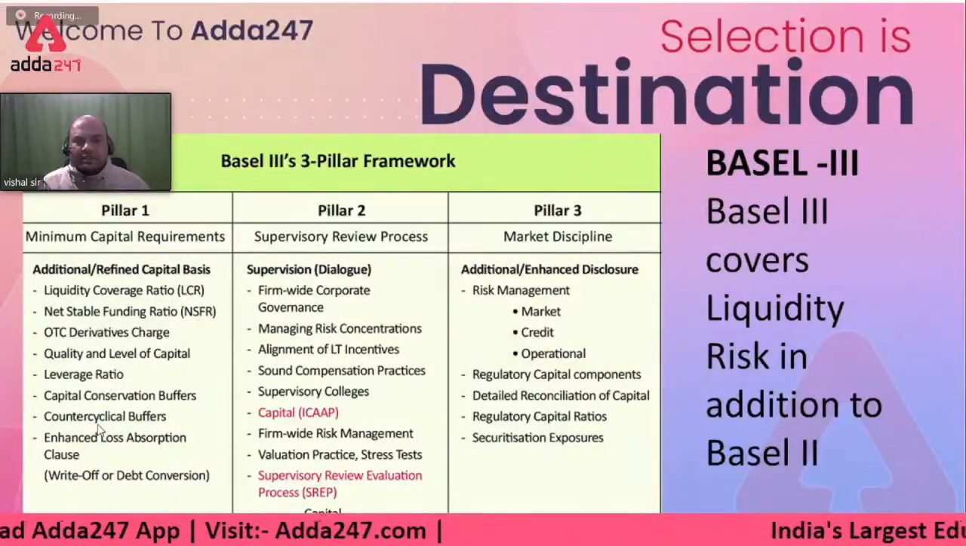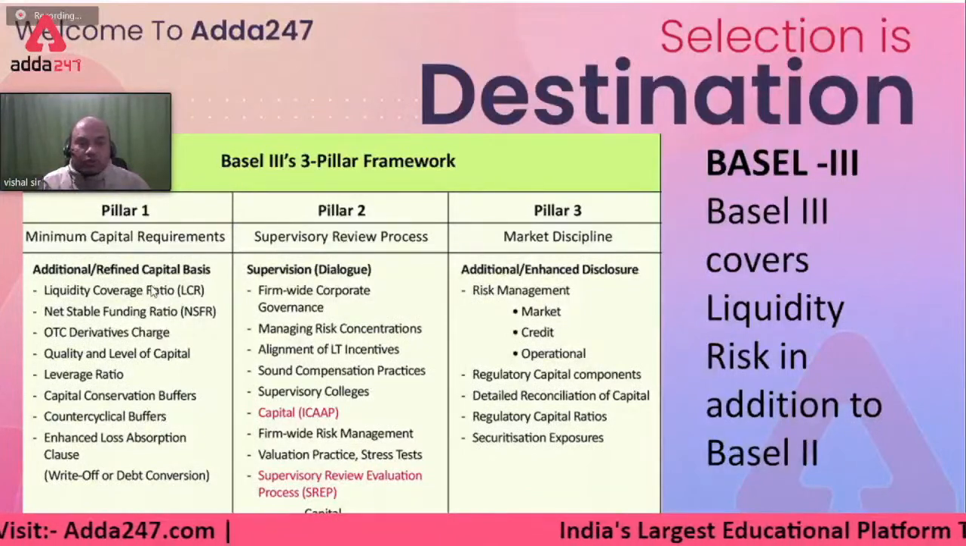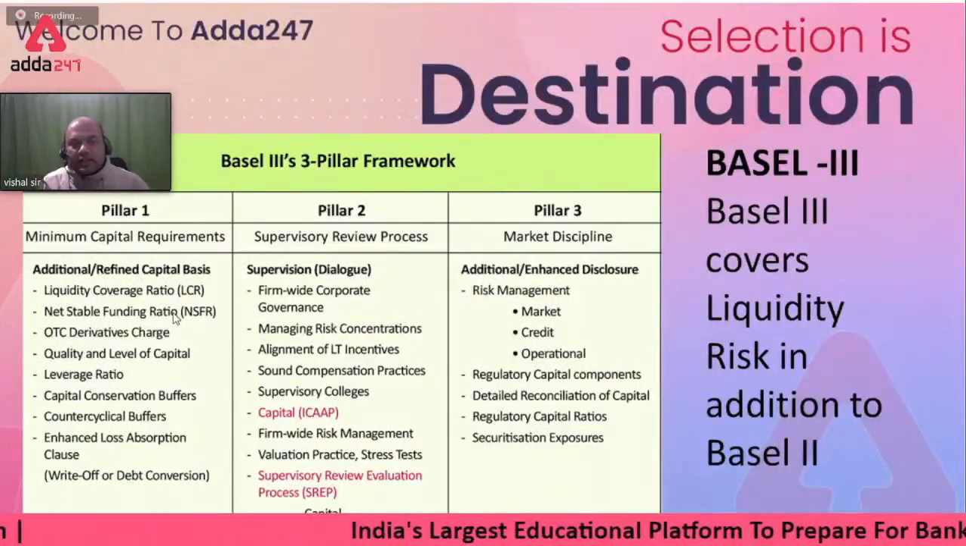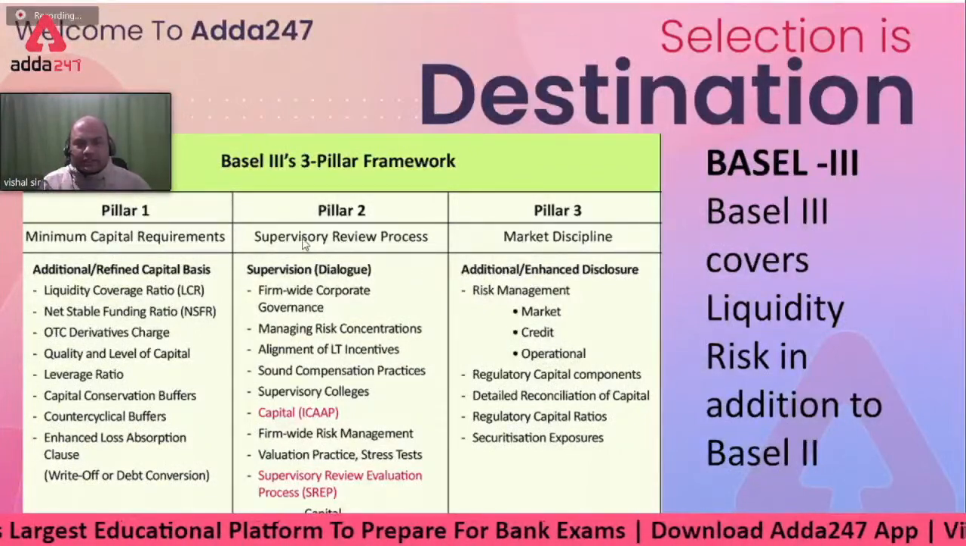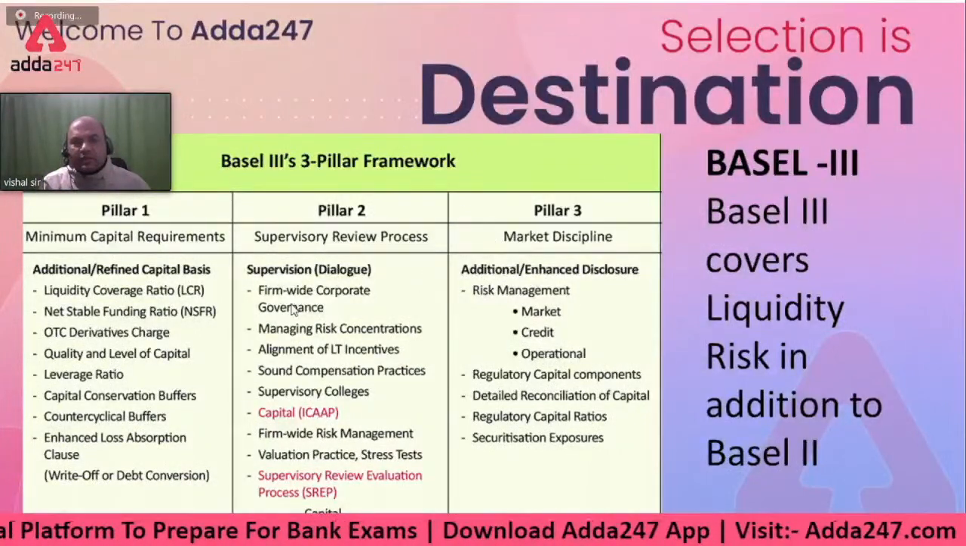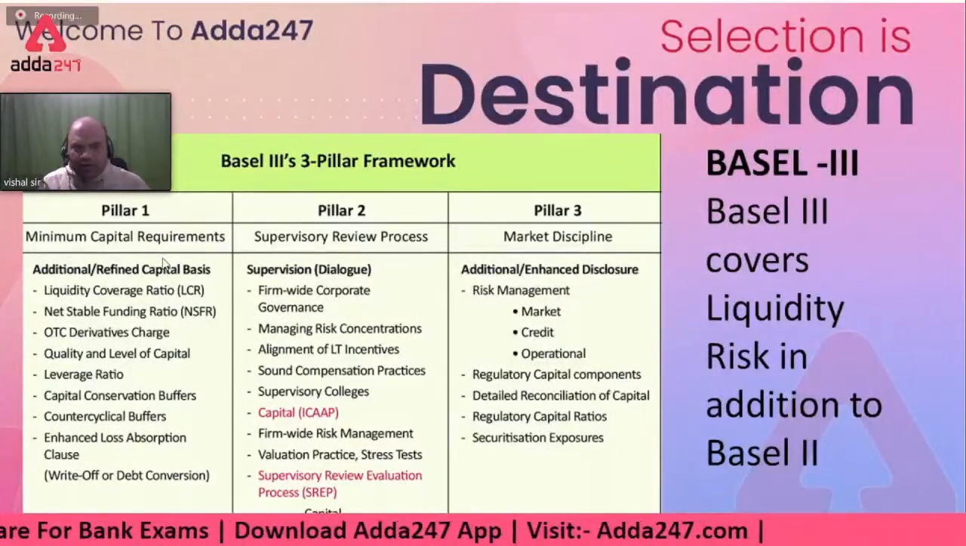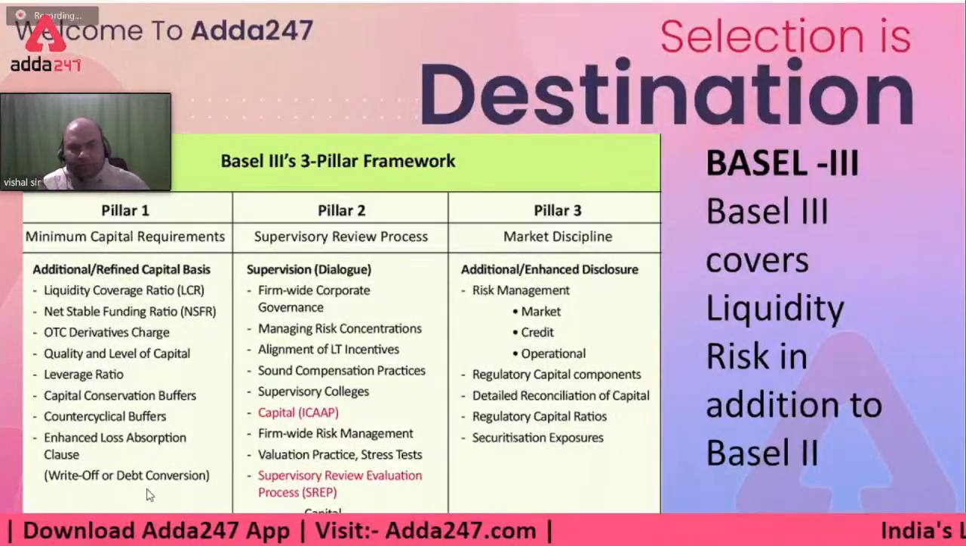Basically CCB and this countercyclical buffer. Also we are increasingly using LCR and NSFR. We'll study them. Pillar 2 and Pillar 3, SREP and market discipline, will be covered if time permits. Because for CAIIB, this is important.